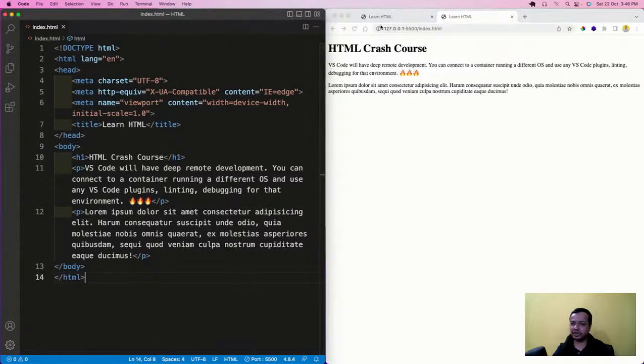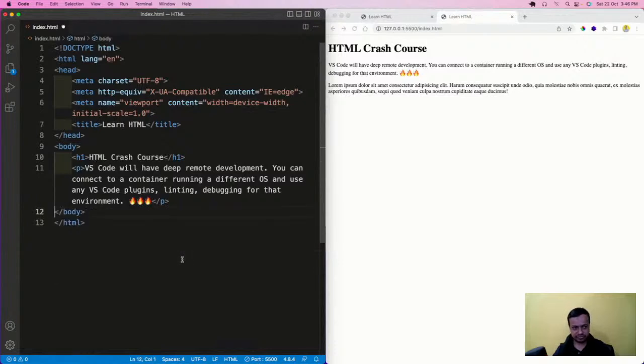So what is the benefit of it? It is showing a weird looking URL, but it's okay, don't touch it. It's known as localhost. If I come here and delete this thing, the file is not saved, so it is showing like this. I will save it with Control S. The moment I saved it, I didn't press anything, and this browser got auto refreshed.